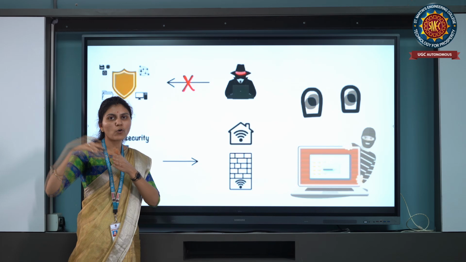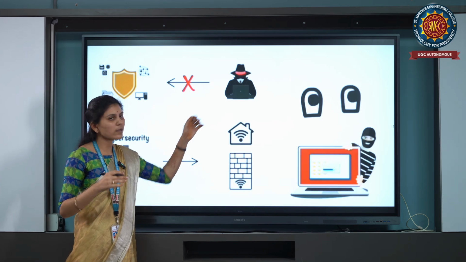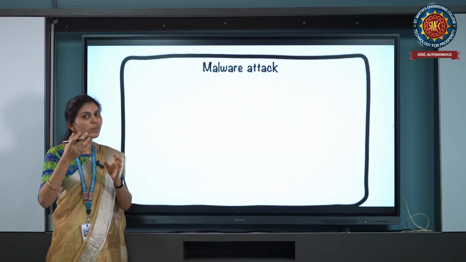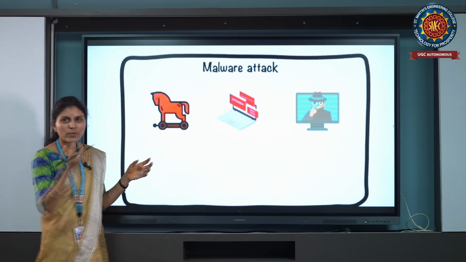That data will be stored in some other place. At that time, hackers come and take the information of so-and-so persons.